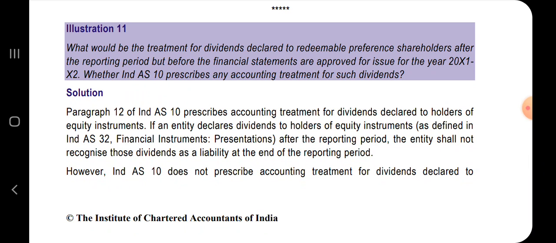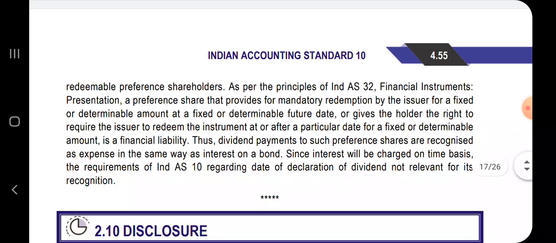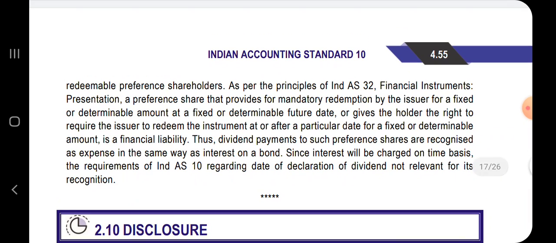As per Ind AS 10, it prescribes accounting treatment for dividends declared to holders of equity instruments. If an entity declares dividend to holders of equity instruments after the reporting period, the entity shall not recognize those dividends as a liability at the end of the reporting period. This is what has been discussed in illustration number 10. However, Ind AS 10 does not prescribe accounting treatment for dividends declared to redeemable preference shares.